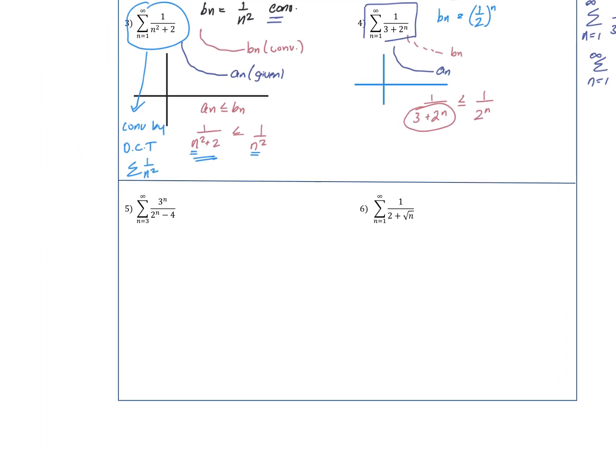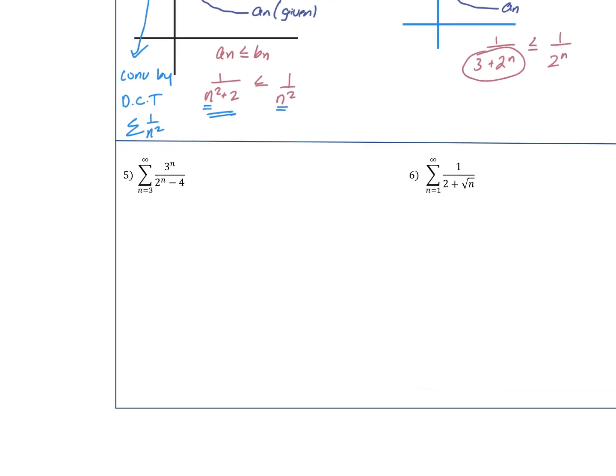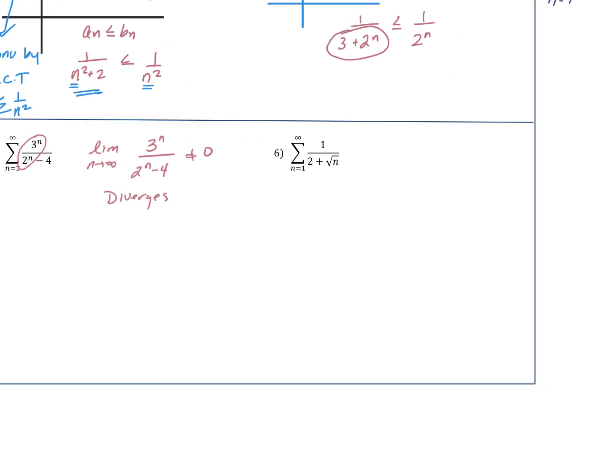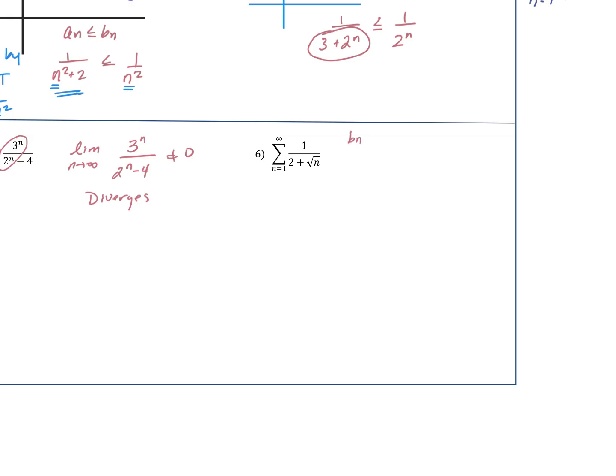For number 5, we're not even going to continue with this one, because if you look at this, we have 3 to the nth on top and 2 to the nth on the bottom. If we just did the limit as n goes to infinity, the divergence test, it does not equal 0, so this diverges. And then for the last one, we're going to let B sub n be equal to 1 over root n. So P is 1/2, which is less than 1, so this diverges.